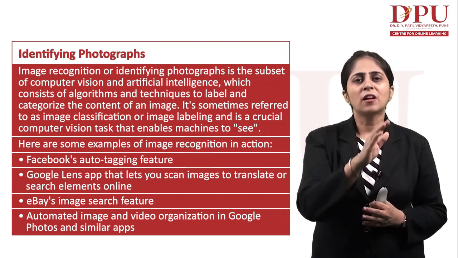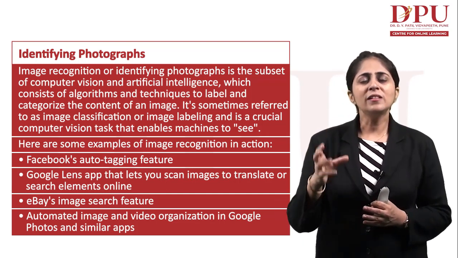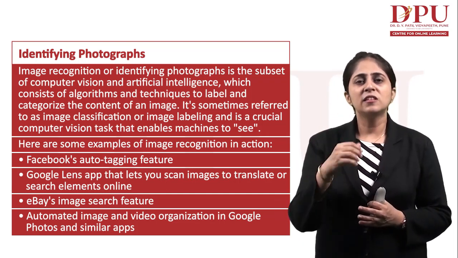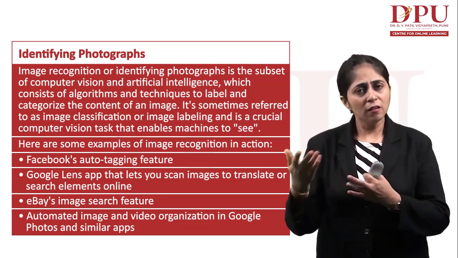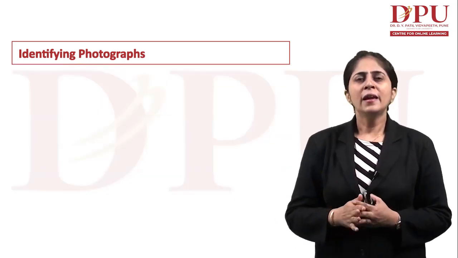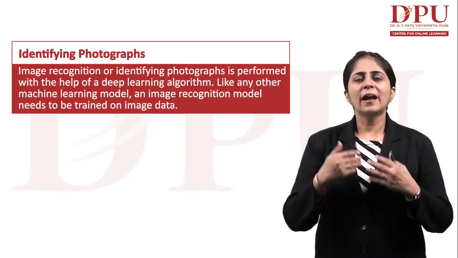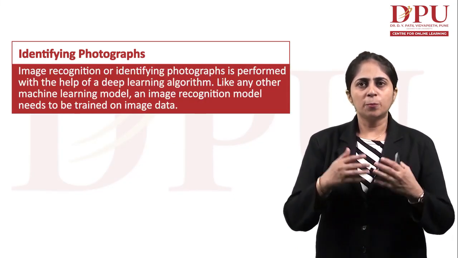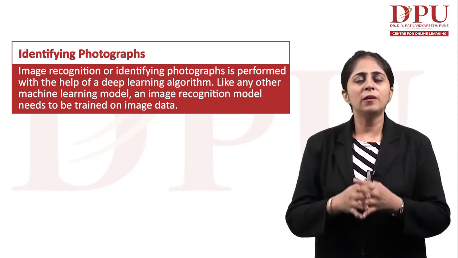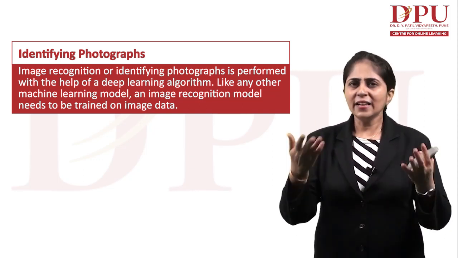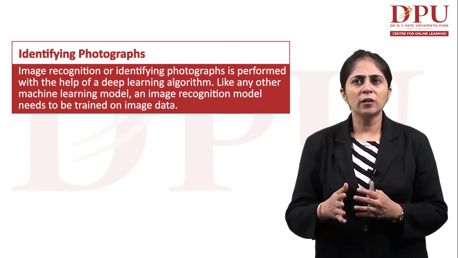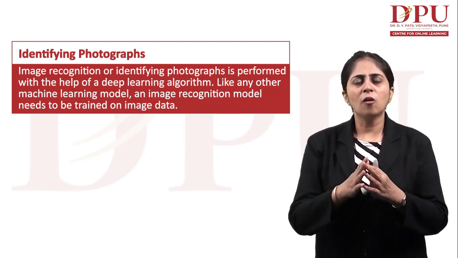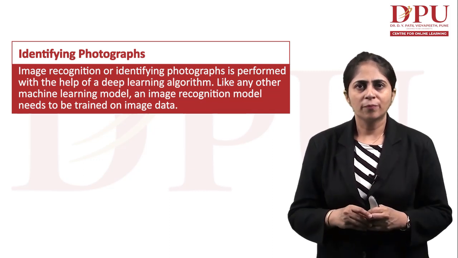We have this computer vision technique which identifies these images, these photographs, and they can be made useful in a systematic way. Image recognition, or identifying a photograph, is performed with the help of deep learning algorithms. Like any other machine learning model, an image recognition model needs to be trained on image data.